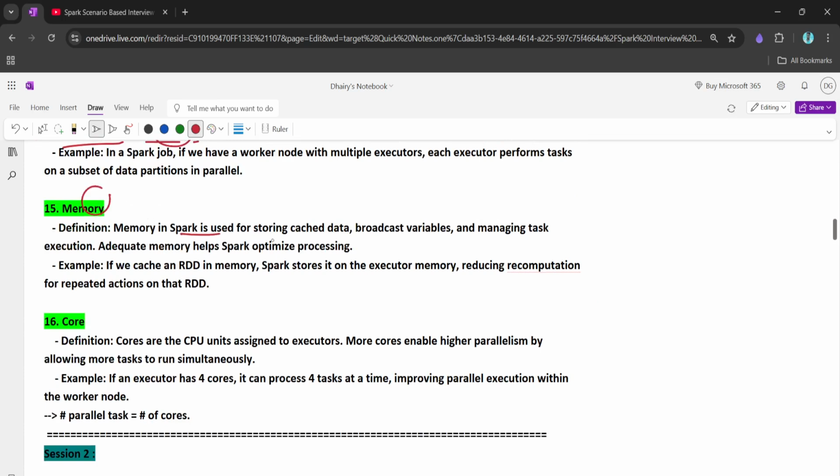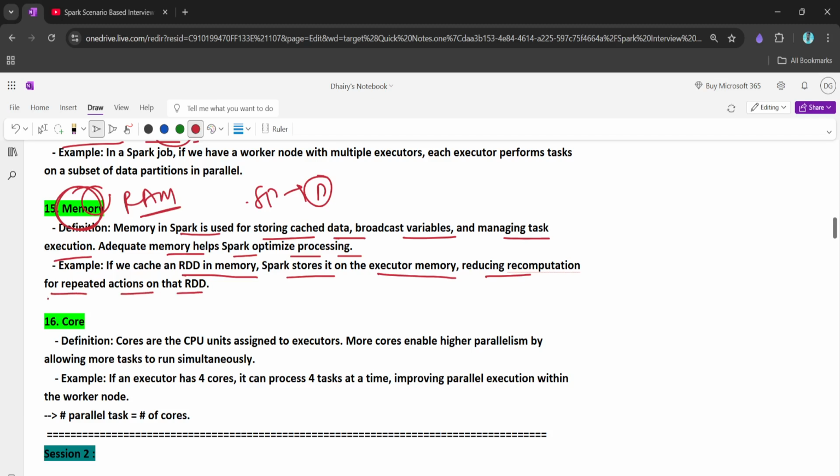The memory in Spark, like we know that Spark is in-memory processing, right? That's why memory becomes really important. It is nothing but the RAM basically, right? The memory in Spark is used for storing cache data, broadcast variables, and managing the task execution. Adequate memory helps Spark optimize processing, right? So if we cache the RDD in memory, Spark stores it in the executor memory, reducing the computation for repeated actions on the RDD.